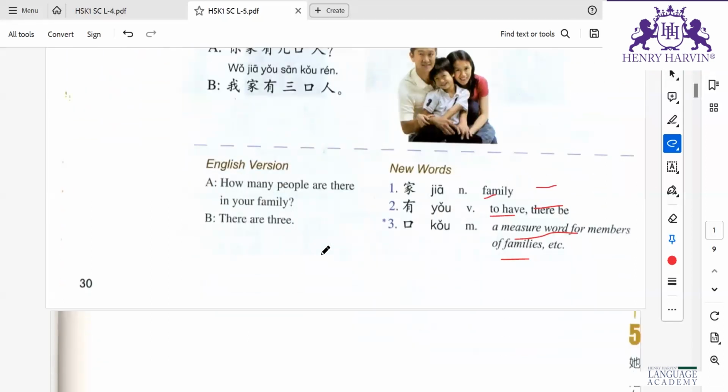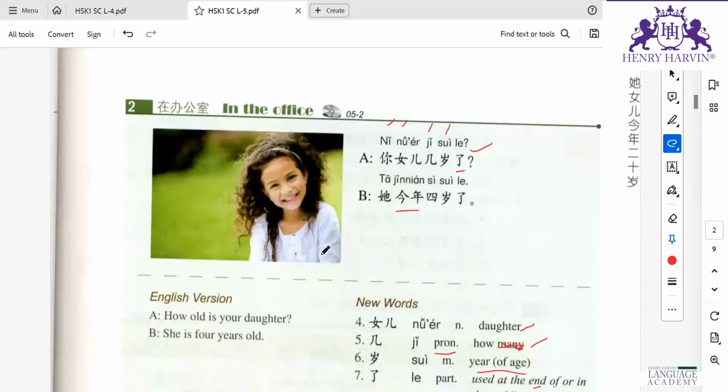Text two. Hussein and Kumkum. Hussein A, Kumkum B. 女儿7岁了。 You have to tell the meaning also. How old is your daughter? 他今年10岁了。 She is 4 years old.